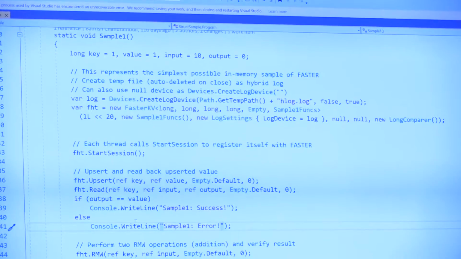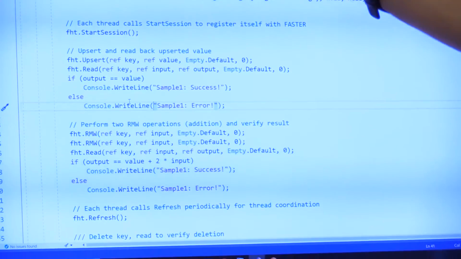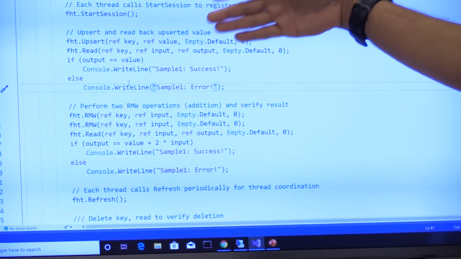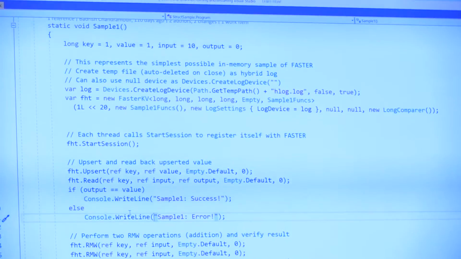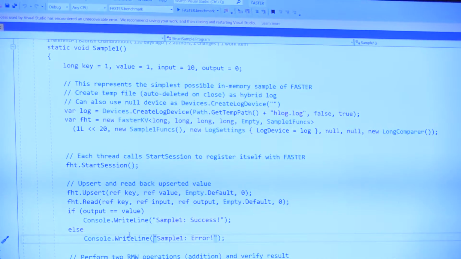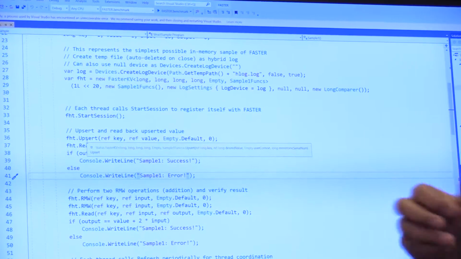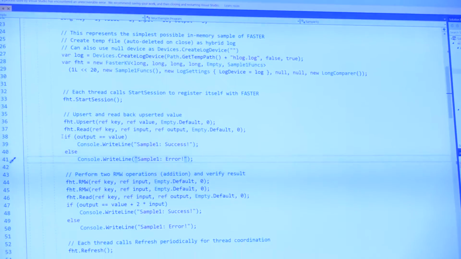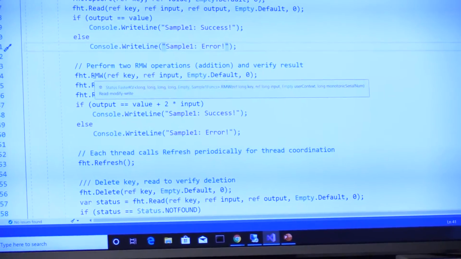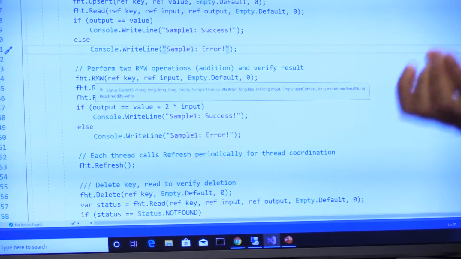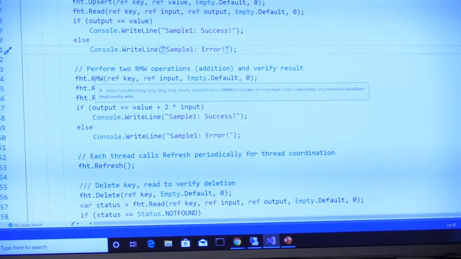high-level programming language. In this case, you simply create a new instance of the key value store, and then you can create what is called a session with the system. By calling start session, you can then perform a sequence of operations. These include upserts, in order to update a data item with a new value, a read, which is basically to look up a particular key, and the read-modify-write operation, which is the atomic read-modify-write of taking an object and updating its counter, for example, incrementing it by 1.